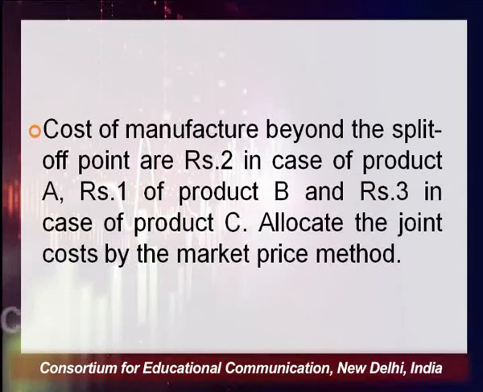Now, the problem before us is that we have to allocate the cost by the market price method. Let us understand the question clearly. In this example, there are 3 joint products A, B, C. The common cost is 14 rupees. The selling price of each of these is given, and the further processing cost of each of these 3 is given. Now, the question is how you will allocate the common cost. Let us see how we solve it.